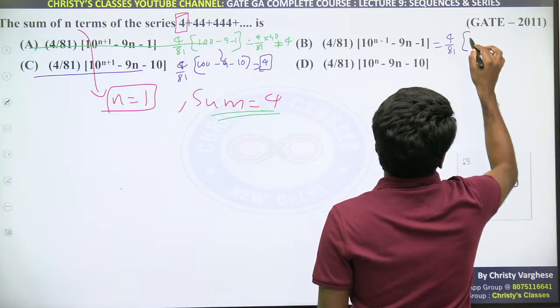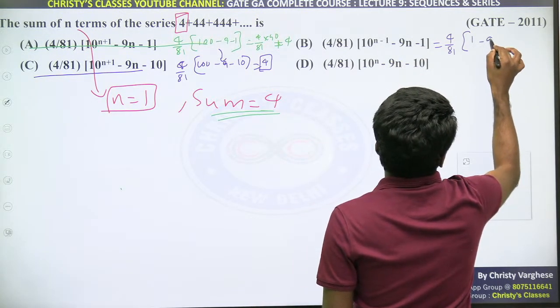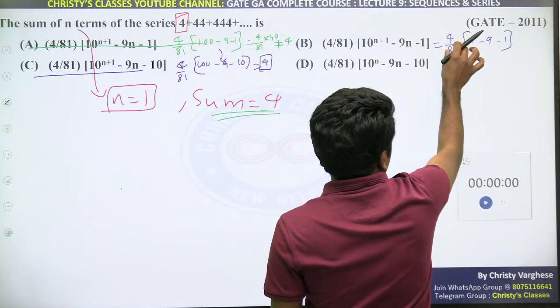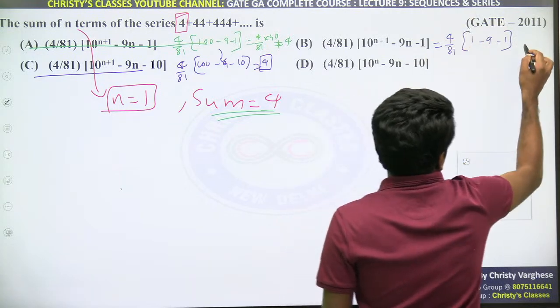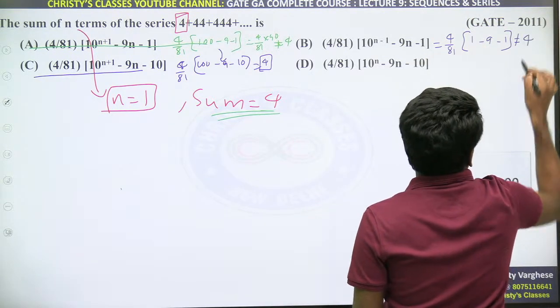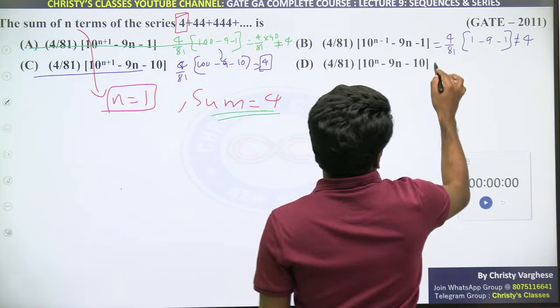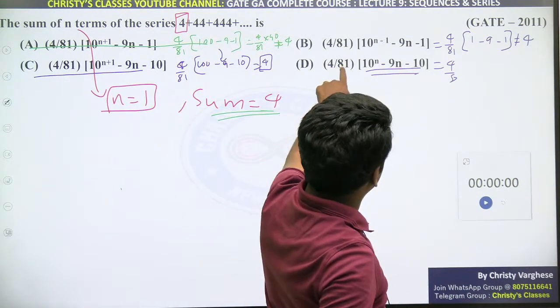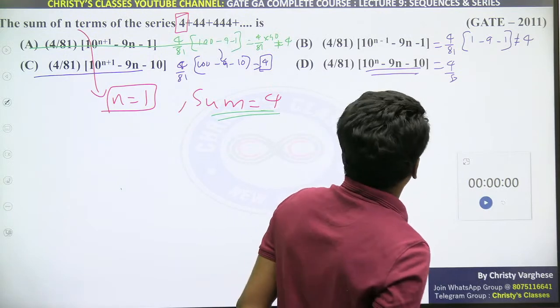That is 10 raised to 0. That is 1. 1 minus 9 minus 1. That will anyway will not be 81. 81 होना चाहिए ना ये दोनों cancel होने के लिए. So ये 4 नहीं होगा. Similarly ये भी 4 by 81 into ये 81 आएगा या नहीं. 81 आएगा तो ही 81 और 81 cancel हो जाएगा.